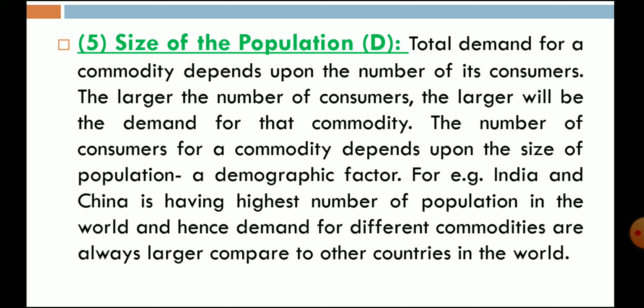Due to high birth rate and low death rate. So population means number of consumers in India. So in India and China there will always be more and more demand as compared to other countries due to large size of population. You have to just keep in mind, if the size of population changes, then demand will also change.